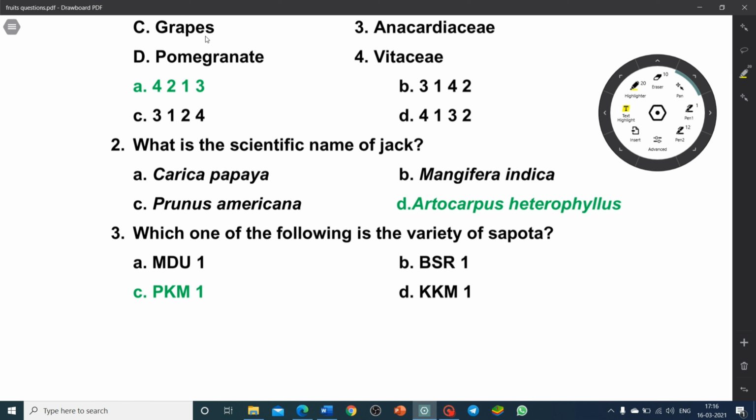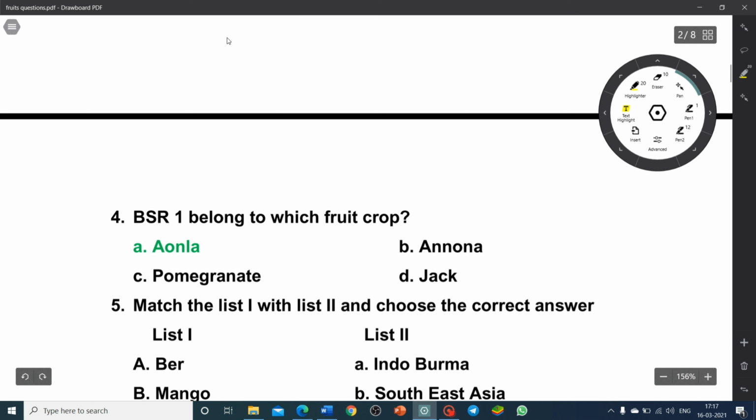Which one of the following is a variety of sapota? PKM1. BSR1 belongs to which fruit crop? Amla. So BSR1 and 2 are also varieties of turmeric.